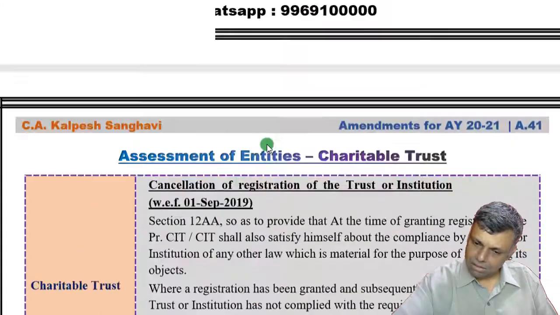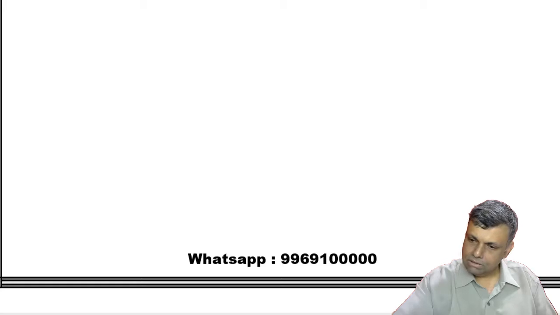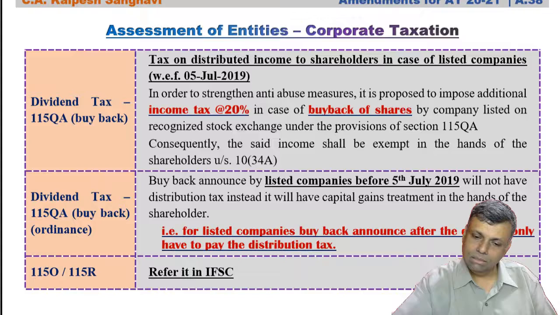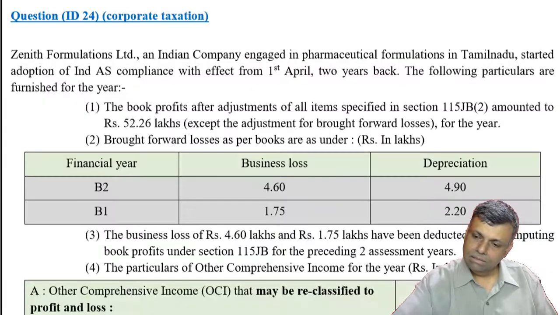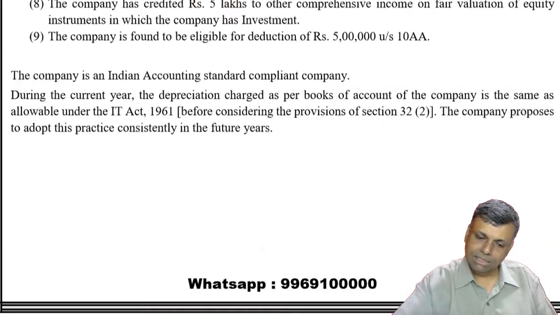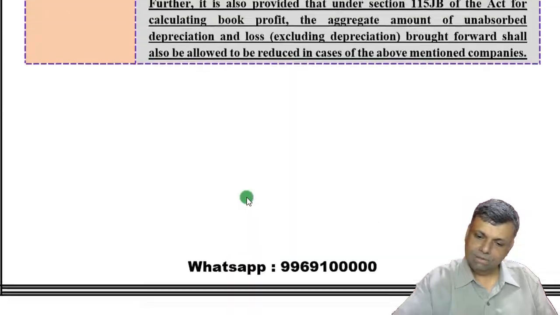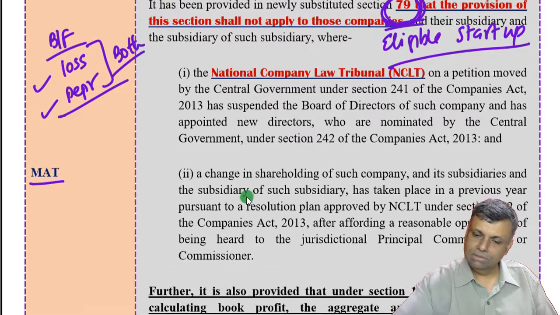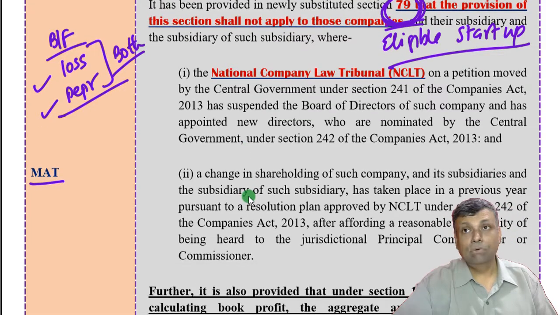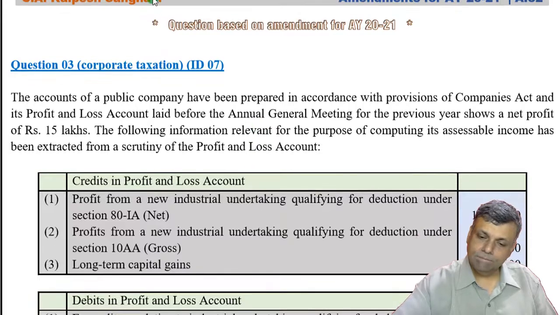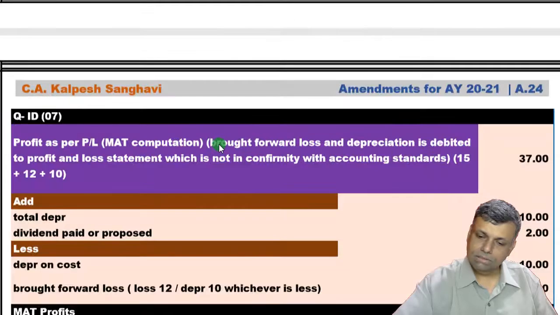Now friends, in relation to this corporate taxation, let me scroll a little bit. See some question types. Carry forward and set off in MAT has also undergone a good change, and carry forward and set off in section 79 has also undergone a good change. Now see, this is one of the questions.